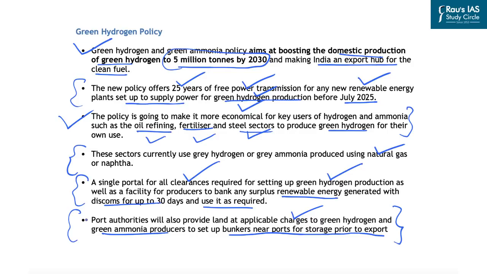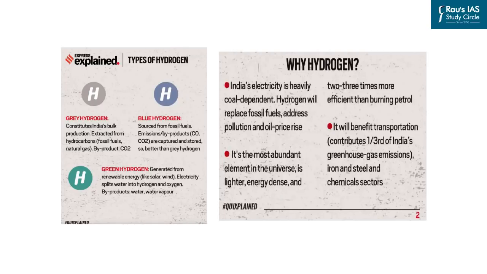Now, after this, let us look at what exactly is meant by green hydrogen, how it is produced, and what are the important aspects that can be asked of us in the preliminary examination. Let us look at these aspects now. We all are aware that India is heavily dependent upon fossil fuels like coal and crude oil for its energy requirements. Further, India is now setting ambitious targets to decarbonize its economy, and in this line we have set up a goal of net zero emissions by 2070,